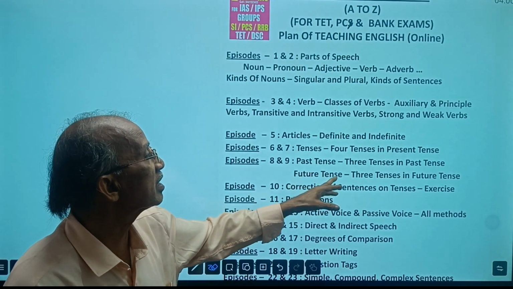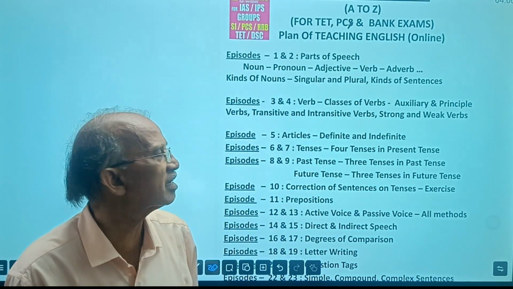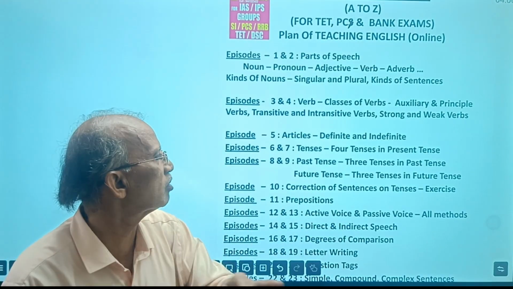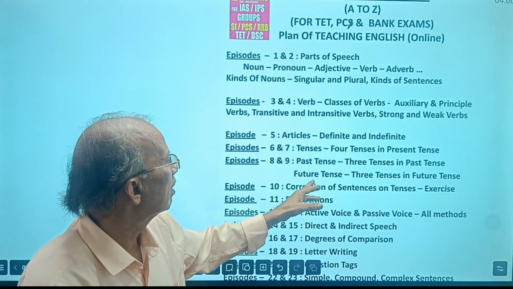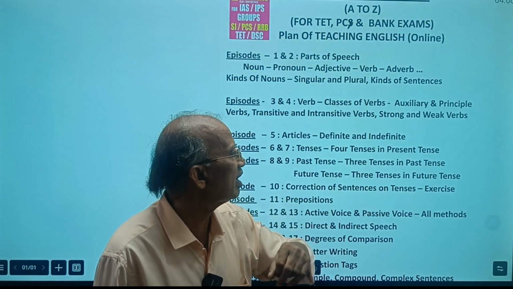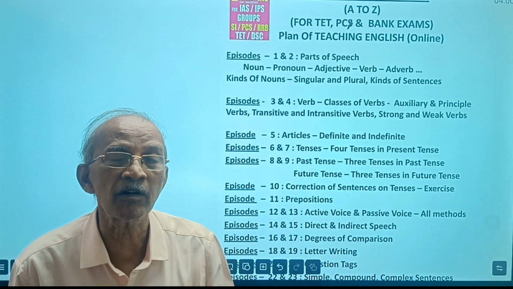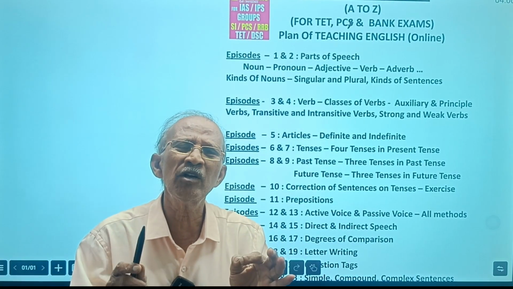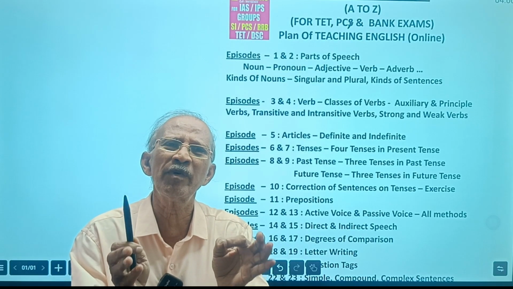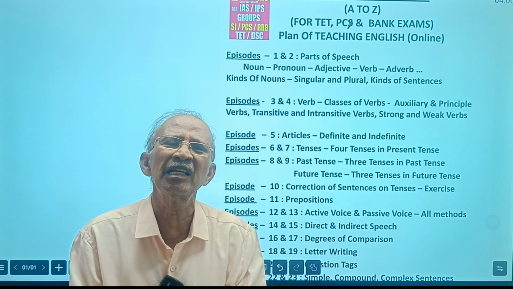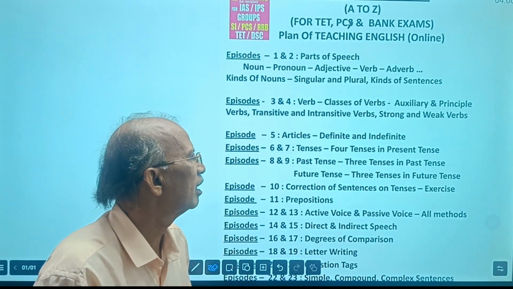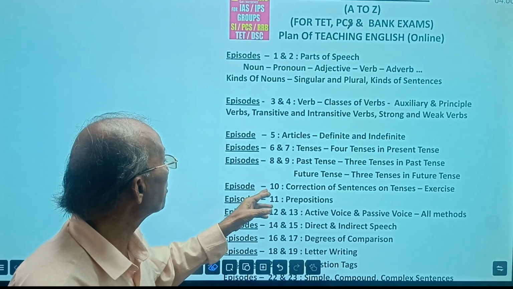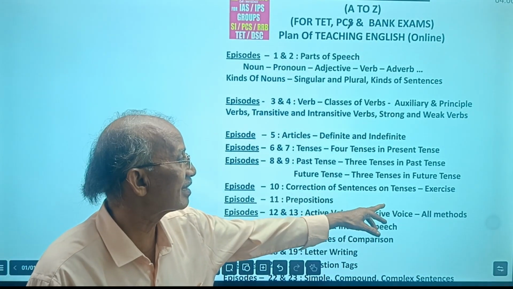And then in past tense we discuss only 3 tenses. That's enough for any competitive examination. The other tense generally won't be used. And in future tense also we discuss 3 tenses. Totally 10 tenses out of 12. You should become thorough. If you become thorough in tenses, it becomes very easy, my dear students. You observe carefully.